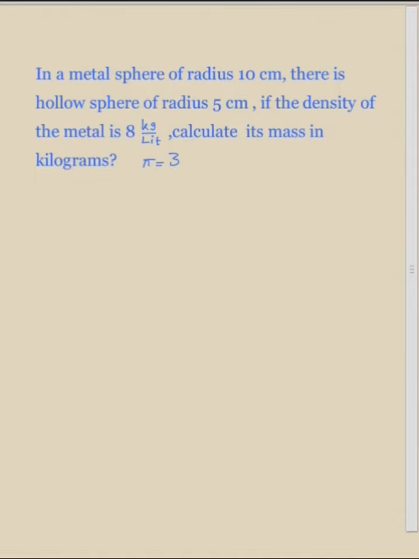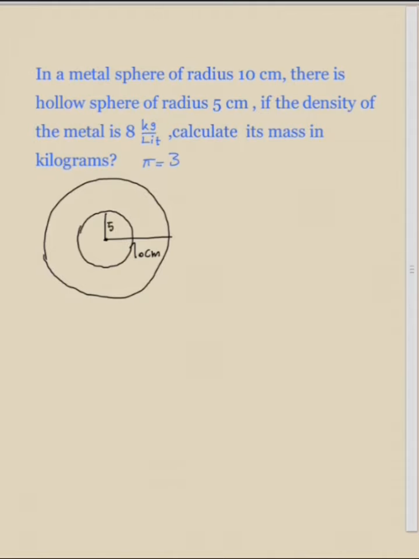So for solving this question, you'd first have to sketch the metal sphere. This is the metal sphere of radius 10 centimeters. Okay? So in this metal sphere, we have a hollow sphere with radius 5 centimeters.